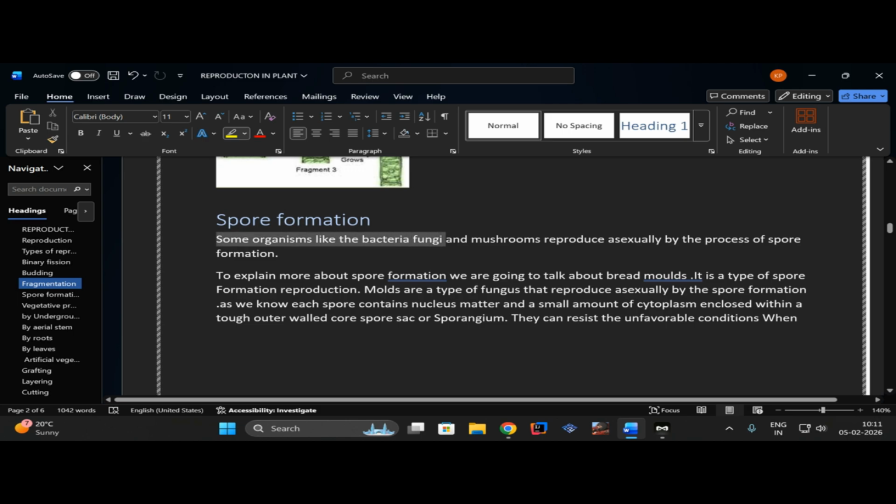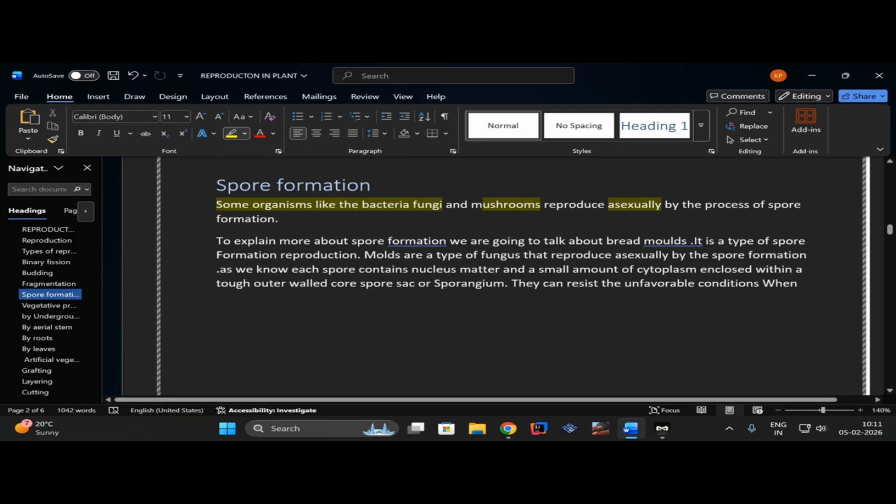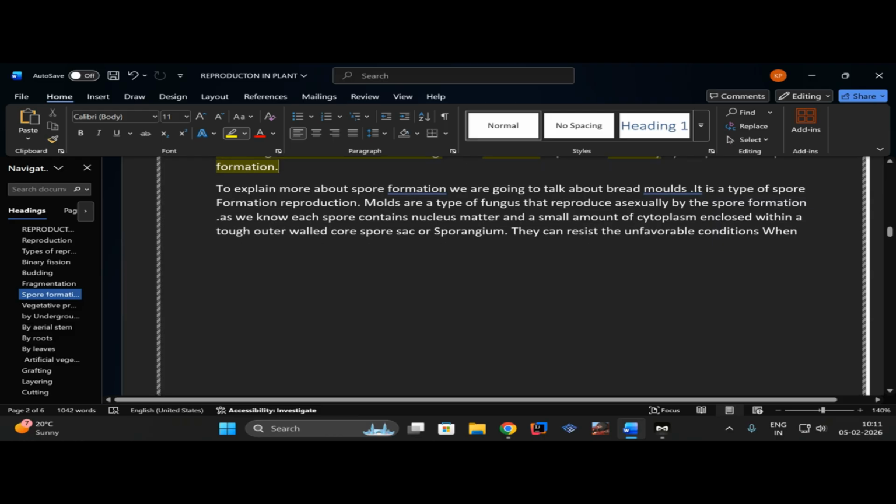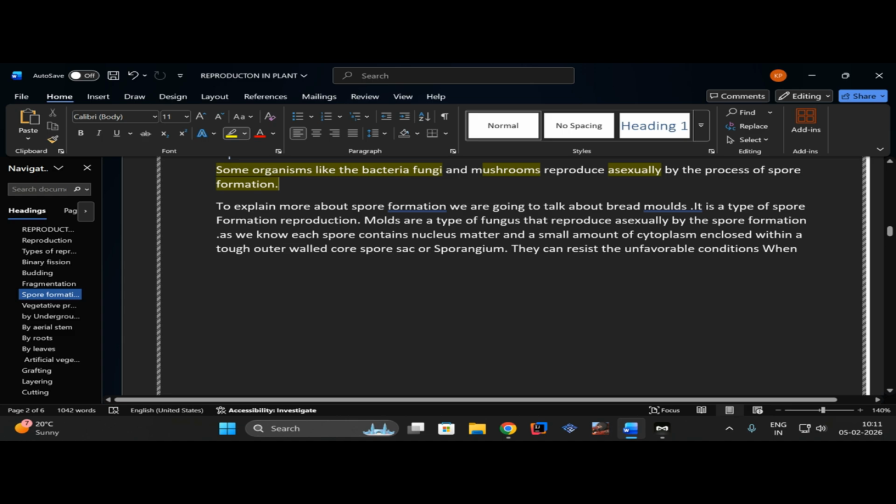Some organisms like bacteria, fungi, mushrooms reproduce asexually by the process of spore formation. I told you asexually means in which there is no fusion of sex cells or gametes. So you can say spore formation is a process which some organisms such as bacteria, fungi, mushrooms use to reproduce asexually. That means on their own.